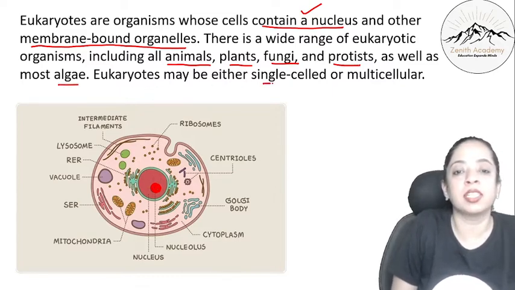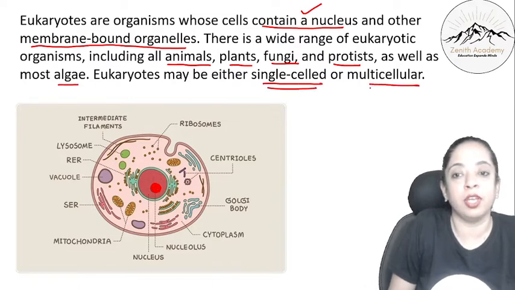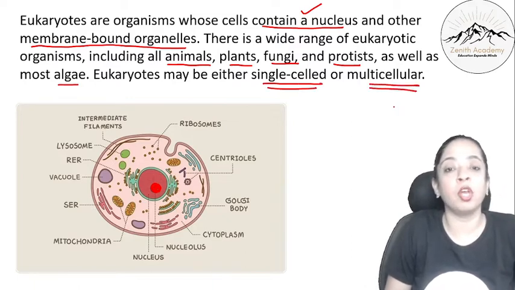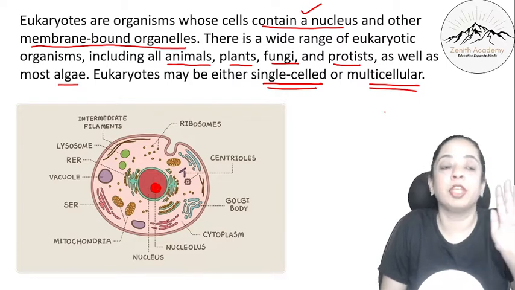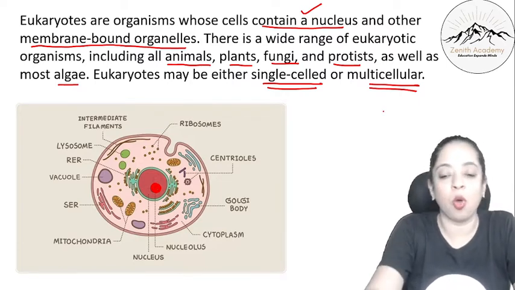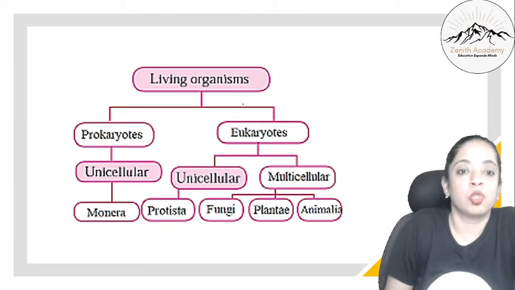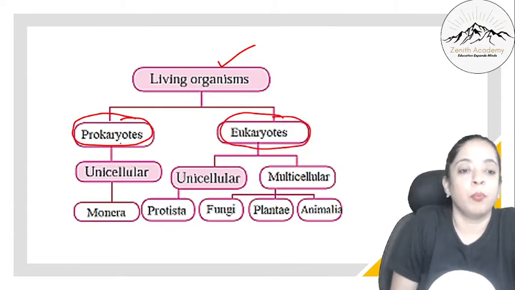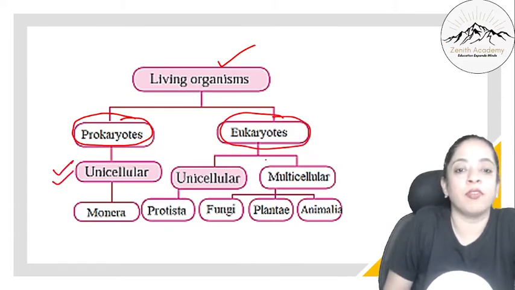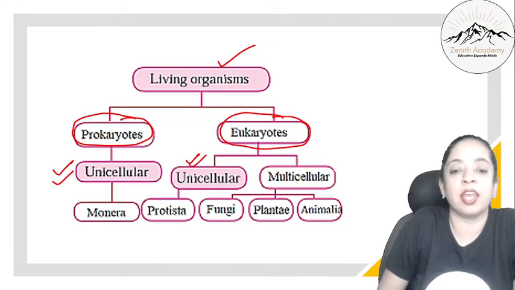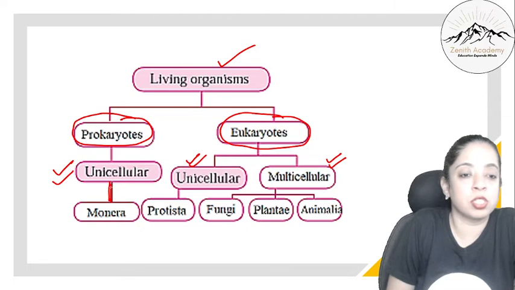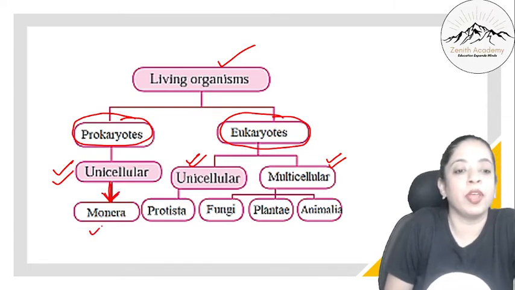Eukaryotes may be either single-celled or multicellular. You have to remember prokaryotes are only single-celled, but eukaryotes can be single-celled or multicellular. So now we know living organisms are broadly classified into prokaryotes and eukaryotes. Prokaryotes are only unicellular, whereas eukaryotes are unicellular as well as multicellular. Now in prokaryotes, which are unicellular, only one kingdom falls, that is Monera.